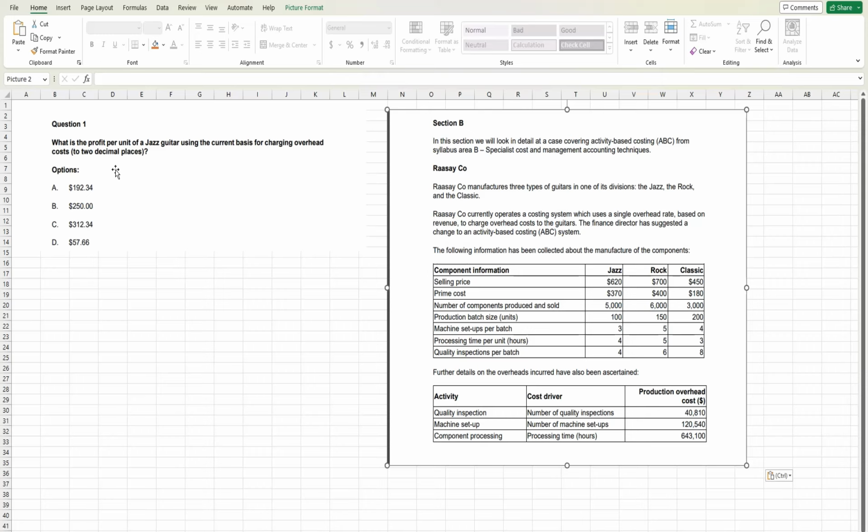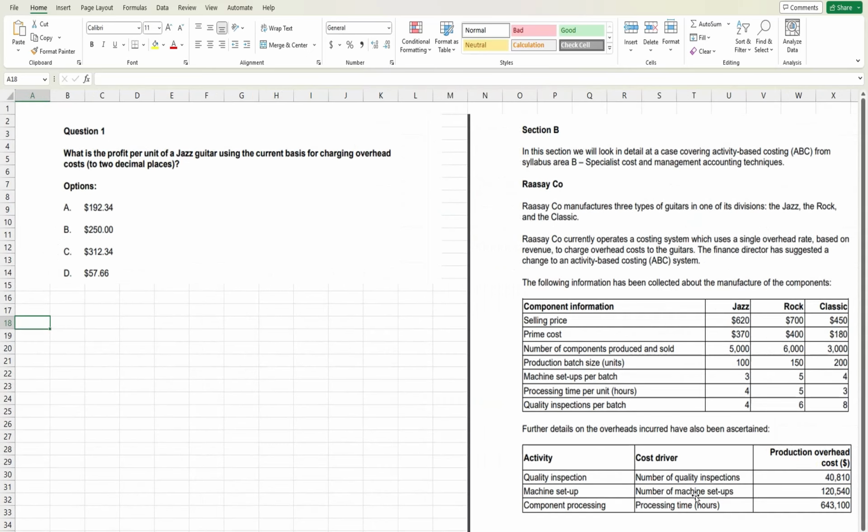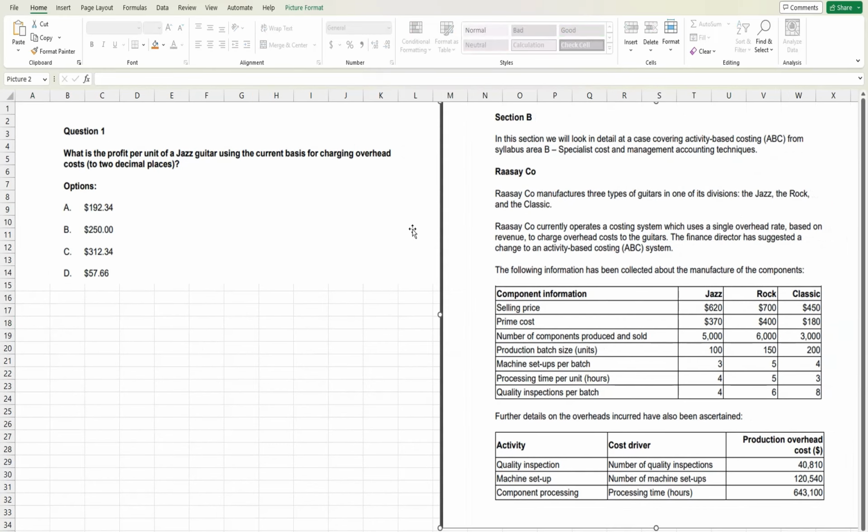First of all, let's find the total overhead cost, which I will write in shortcut as OH.